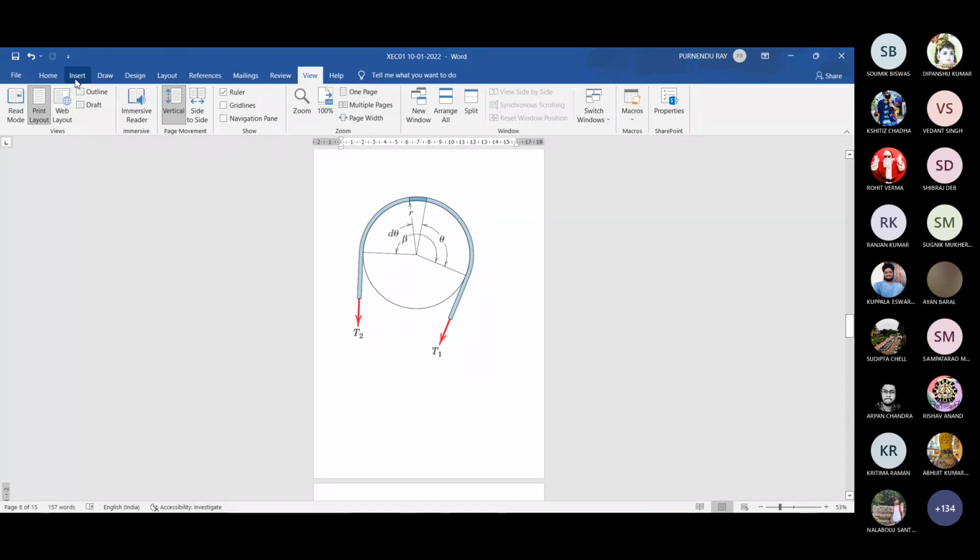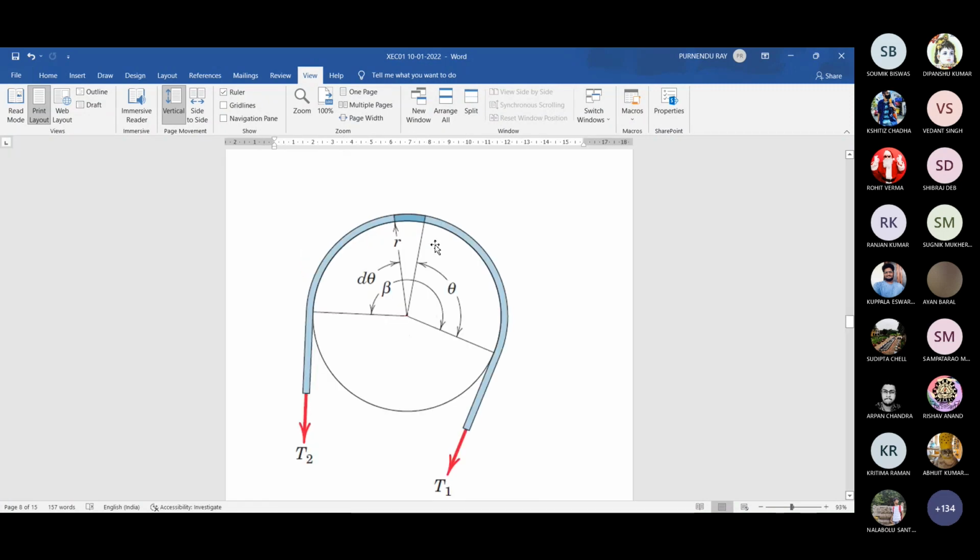Now we come to this part. Can you see this page I have shared? Yes, sir. So this is a drum, and over it a belt is placed. Do you have any experience of seeing such a thing on a drum or a wheel? A belt is placed there.